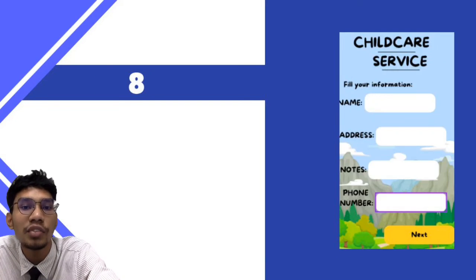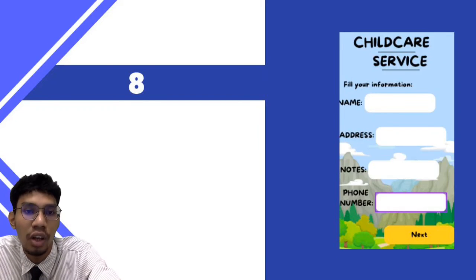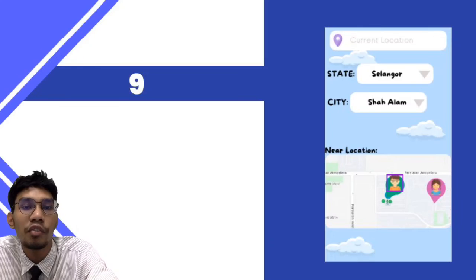Lastly, we have the last feature, which is childcare service. In order to find the nearest caretakers, users need to key in essential details such as name, address, notes, and phone number. Then, they have to click the next button. Here, the user can find the nearest caretaker by using filter options such as state and city. Then, the map will show any available caretaker at the moment.